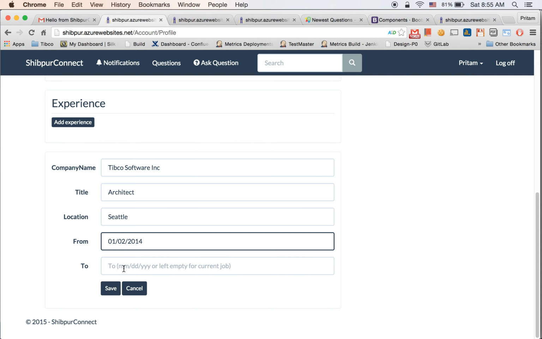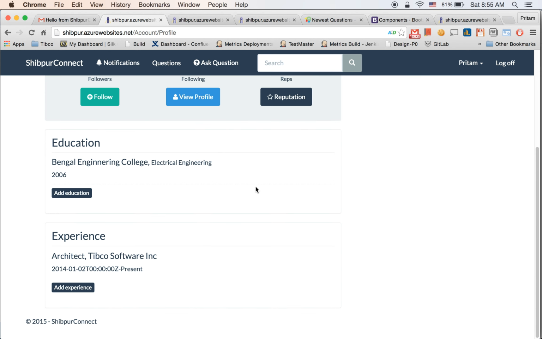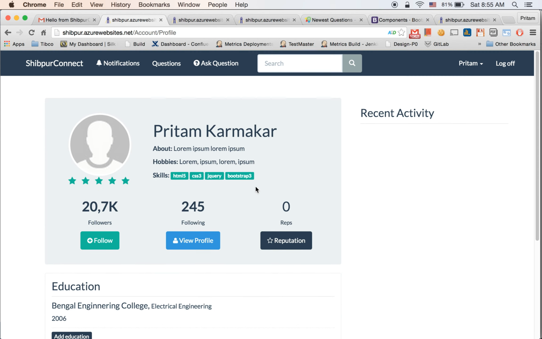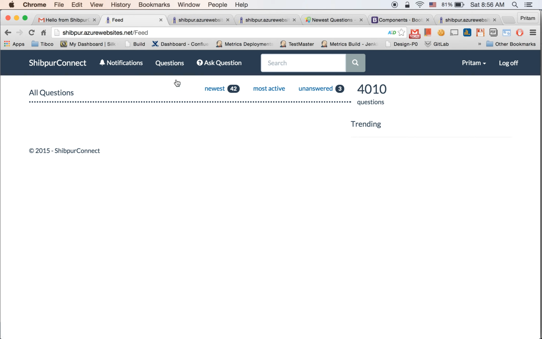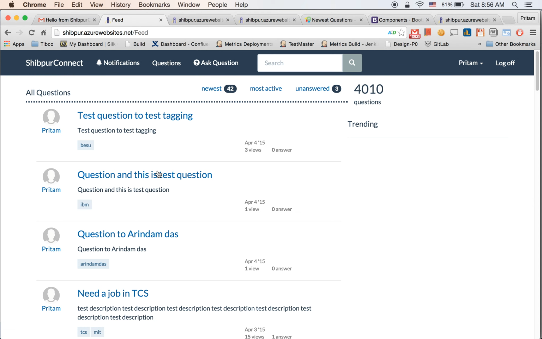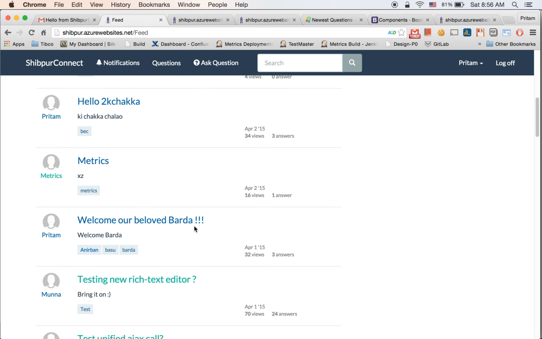For the two field, you can leave it empty if it is your current job, and make sure you add the date in mmddyy format. So now I have added education and experience, and then the next thing is the list of questions and ask questions. Okay, so if you go into questions, you will see the list of questions that someone already added here. Okay, now I can see the question list here.